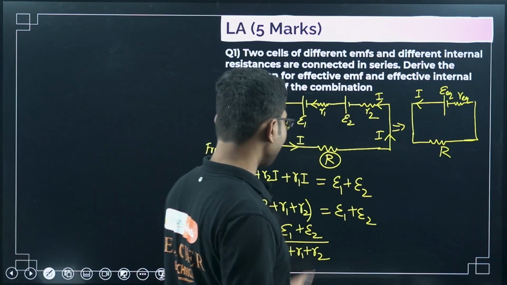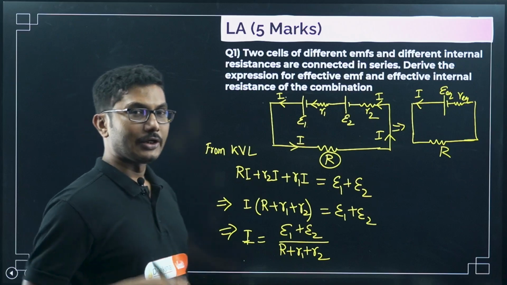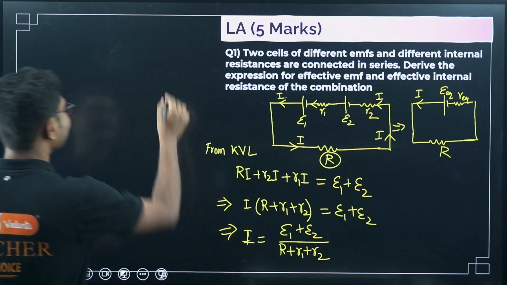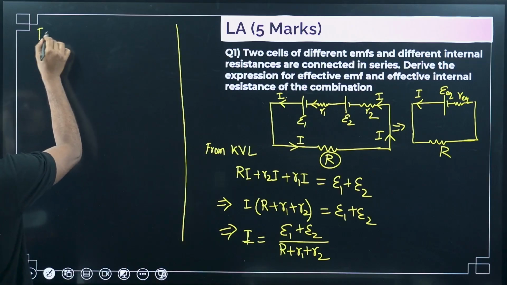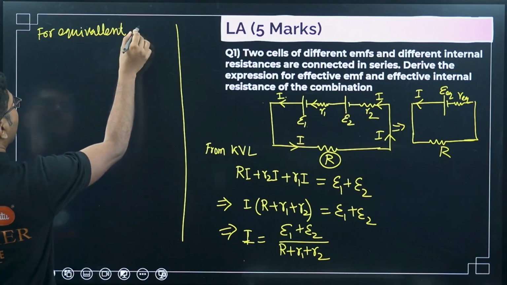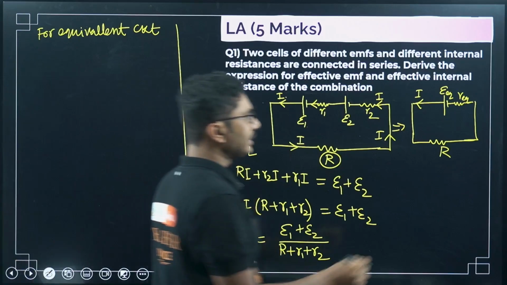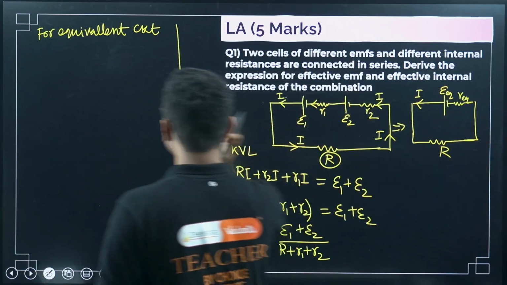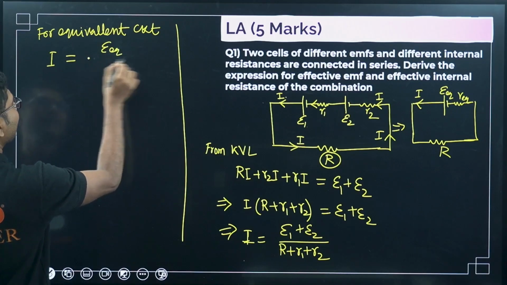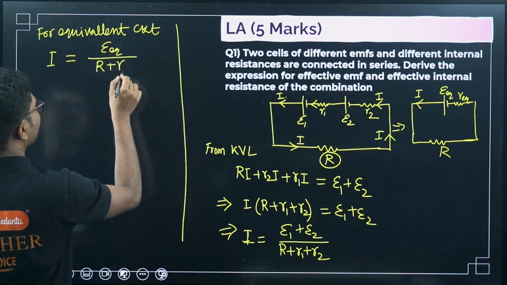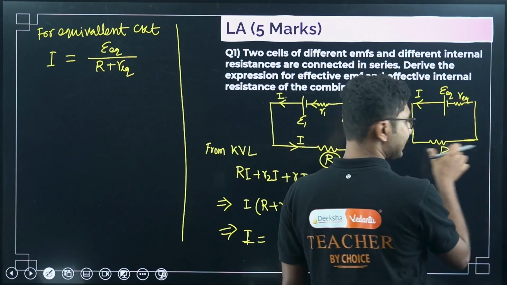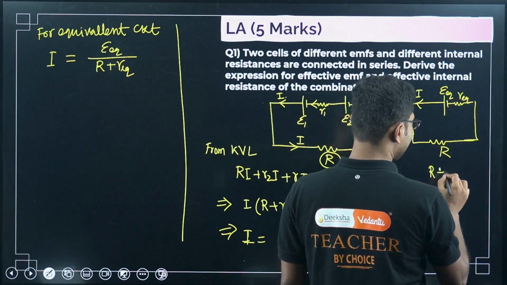We have to find that this is not the answer. We have to find the equivalent EMF and equivalent resistance. So for the equivalent circuit, if you apply the KVL again, you will see that I is nothing but epsilon equivalent divided by R plus R equivalent, right? Why? Total resistance, two resistances are in series. So total resistance is R plus R eq.